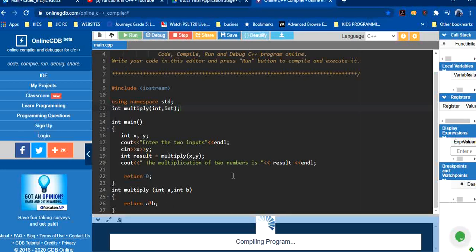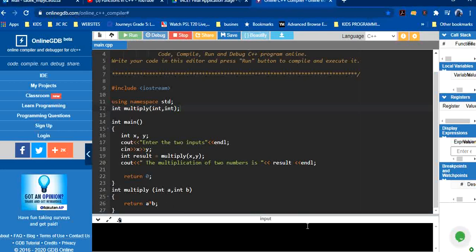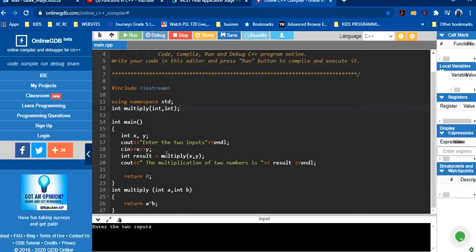So let's run. See here, there is no error. It means that in the beginning we have declared the function, then we have the main program, we call the function, and then this function will be called and do its certain task. Whatever the task in the function is will be performed, it will come back and return the output, and then print the output. So this is the way.